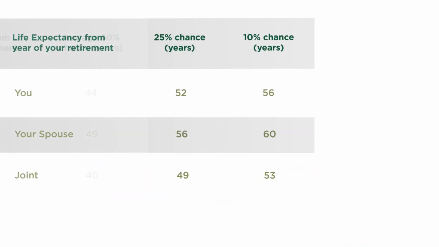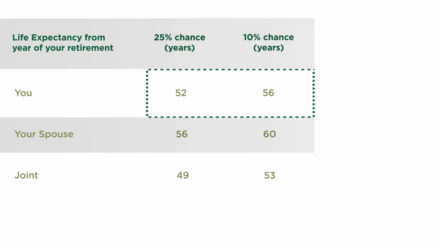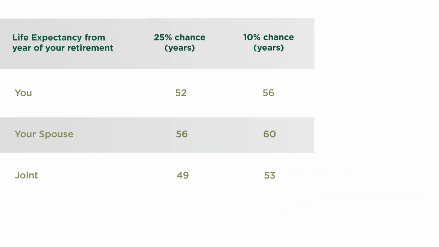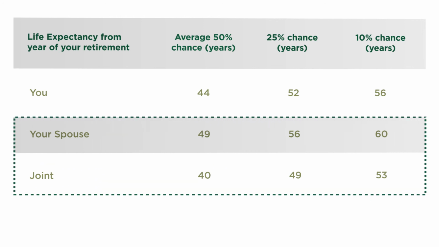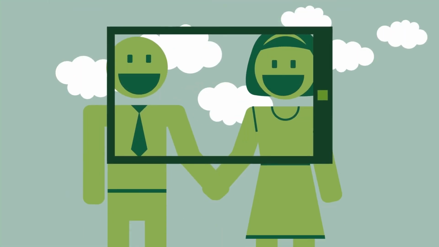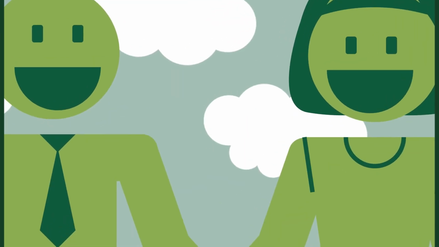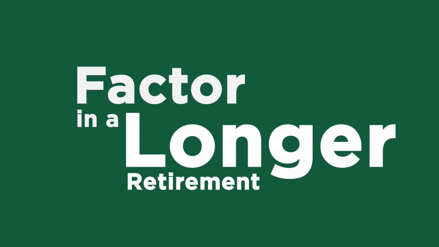If we look at the third and fourth columns, you can see there's a 25% chance of enjoying a 52-year retirement. And if you're really healthy, or lucky, there is a 10% chance you will live 56 years in retirement. Similarly, the other rows show the case for your spouse and for both of you enjoying retirement together. What this means is that while there's an average number of years you may plan for when considering your retirement, there is a chance you or your spouse may live much longer than the average. With this in mind, you may have to factor in a much longer retirement than you may have expected.